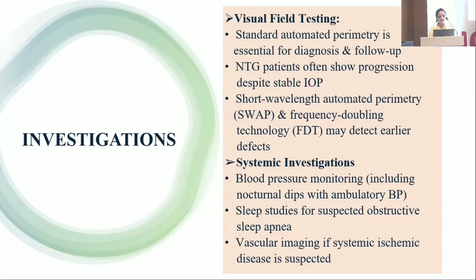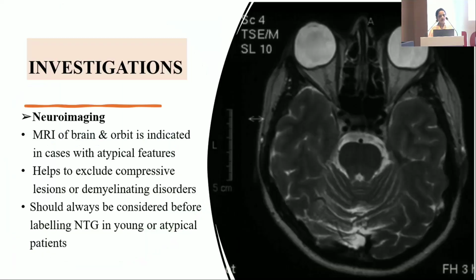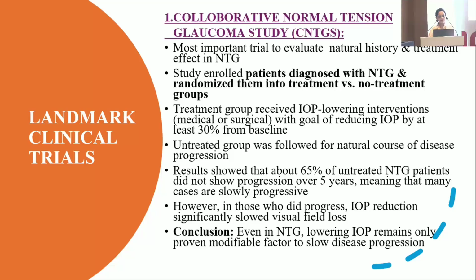Blood pressure monitoring, including nocturnal dips with ambulatory blood pressure measurement, and sleep studies for suspected obstructive sleep apnea, and vascular imaging if systemic ischemic disease is suspected should be done. MRI of brain and orbit is indicated in cases with atypical features, and it should always be considered before labeling NTG in young or atypical patients.